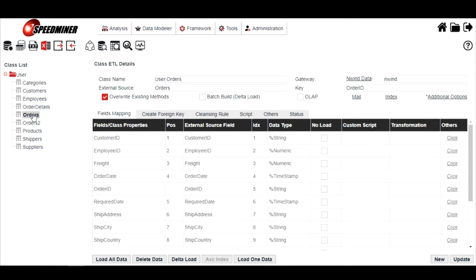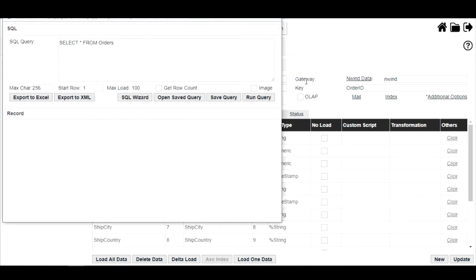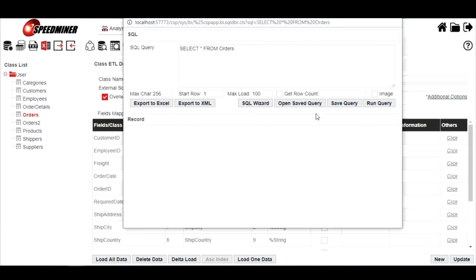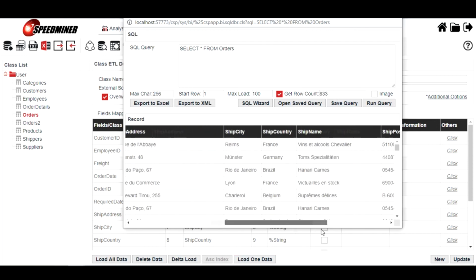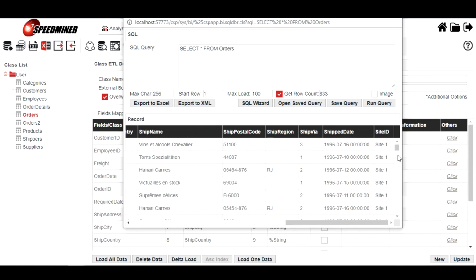We need to check whether the data has been loaded or not. So we right click on the orders table and browse local data, then click get row count and run query. So now our table has 3 records from site 2.